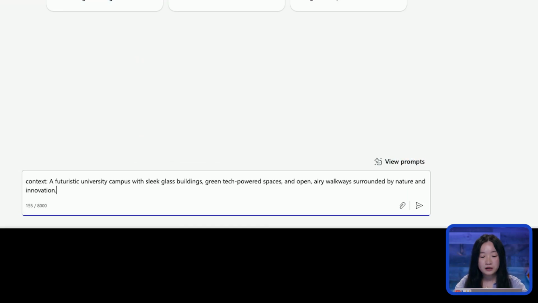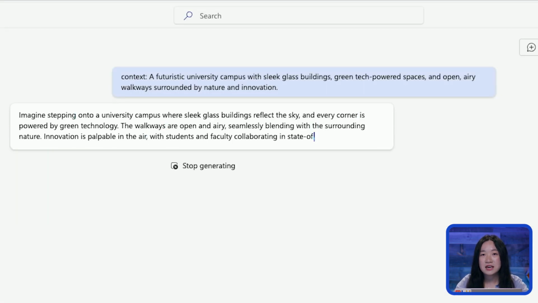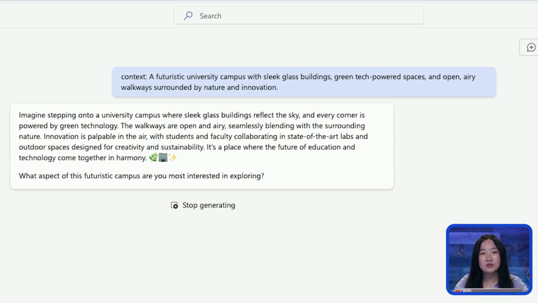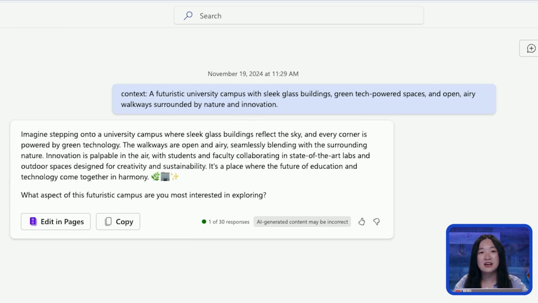I'm going to go on Copilot and give it the context that I would like, meaning a futuristic university campus with sleek glass buildings, green tech-powered spaces, and open, airy walkways surrounded by nature and innovation. So here that we've given the context to Copilot, we can now move on.